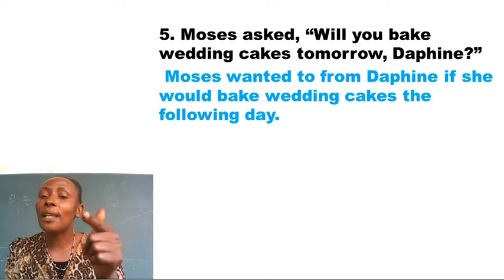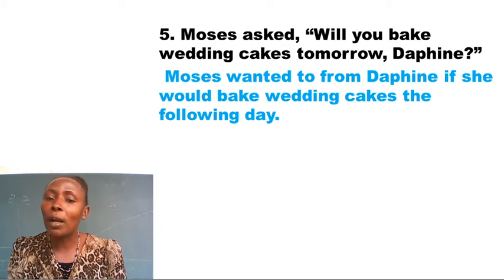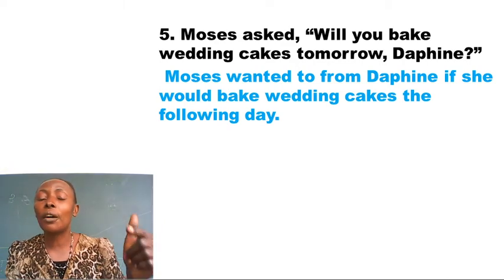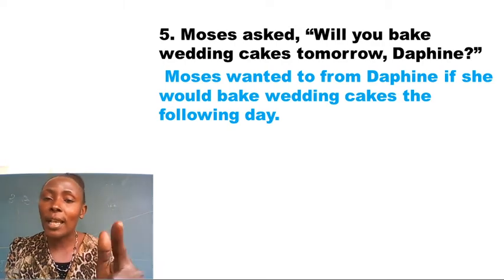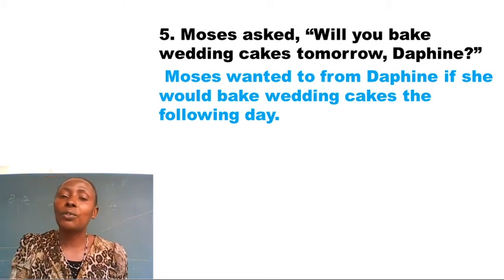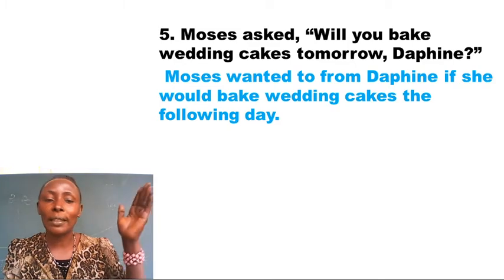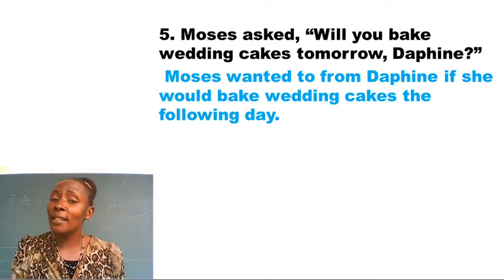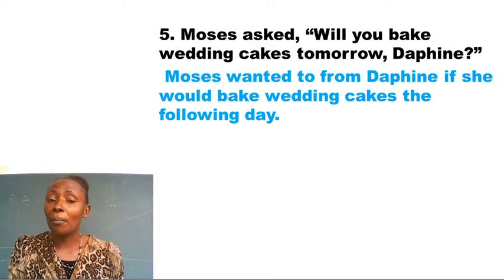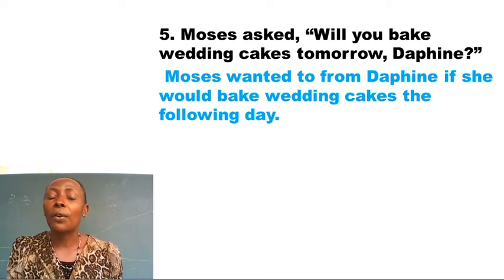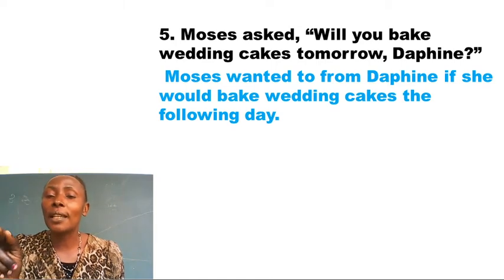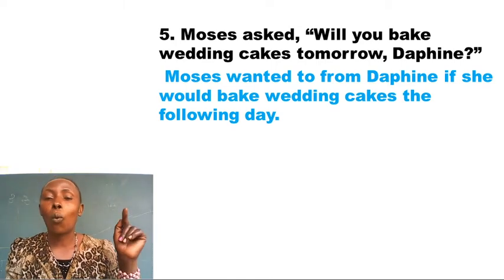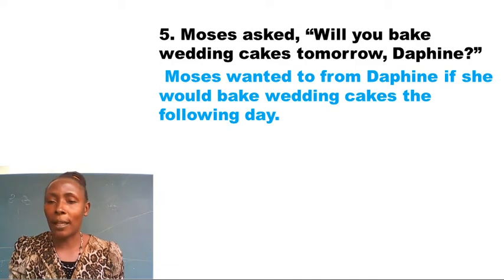Moses was asking Daphine. So in this statement, we have to bring in our wanted to know from. That means Moses asked Daphine, so Moses wanted to get the answer from Daphine. So the answer is here. We bring in our wanted to know. Moses wanted to know from Daphine if she would bake the wedding cakes the following day. The person Moses was asking has been indicated. That's why we bring in our wanted to know. And this is the answer.